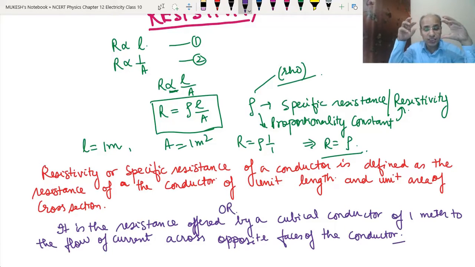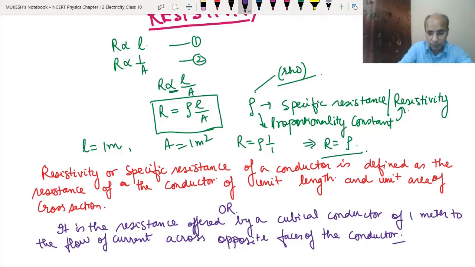Now we can give one more definition. It is the resistance offered by a cubical conductor of 1 meter. If you remember from surface area and volume, a cube means all surfaces are squares, so each edge has the same length. So here the length of the conductor also becomes 1 meter. The area means 1 into 1, so that also becomes 1 meter square. So if we have a cubical conductor of 1 meter, whatever resistance is offered by that conductor to the flow of current is called the resistivity of that conductor.